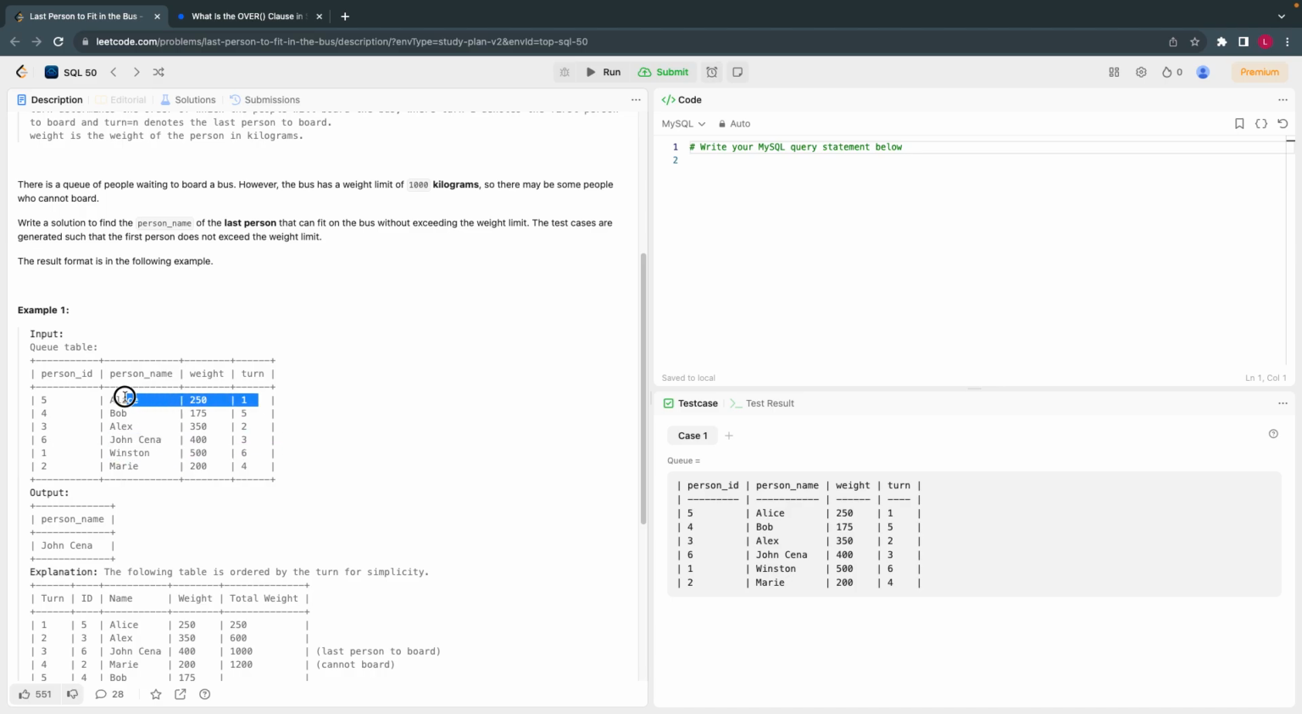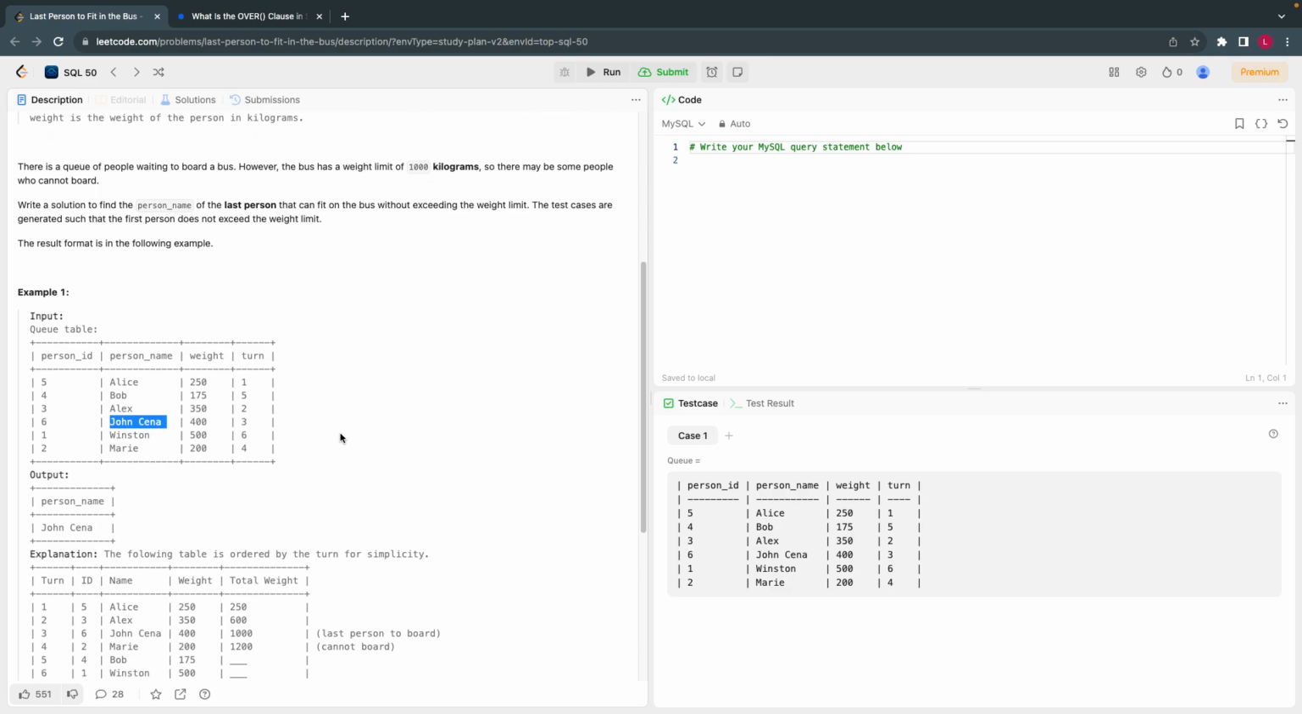So the first person boarded, fine, weight is less than 1000, so he'll get a chance to board the bus. The second person's weight is 350, and 250 plus 350 is equal to 600. Yes, he can board the bus. The third person gets the chance, and his weight is 400. Earlier we had 600, plus 400 is 1000. Yes, this is less than or equal to 1000, so he will be the last person to board the bus. The fourth person's weight is 200. He or she may not be allowed to enter because the bus is already full, which is 1000.